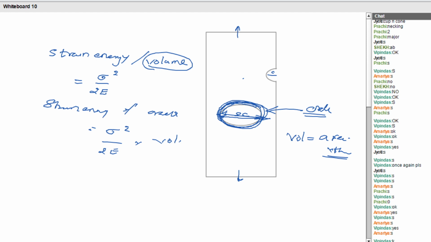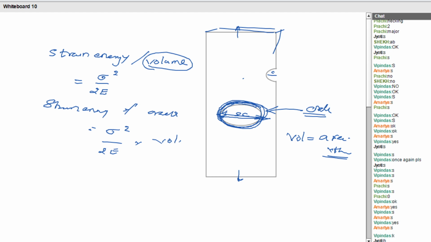How many surfaces are there for this material? Two surfaces are there, right? So how much is the surface area there? Two surface areas are there. So area of that crack is equal to what? Pi r square multiplied with 2. Can I say?